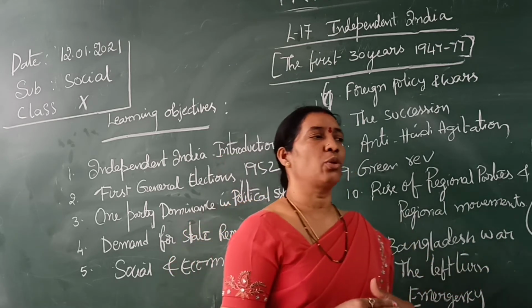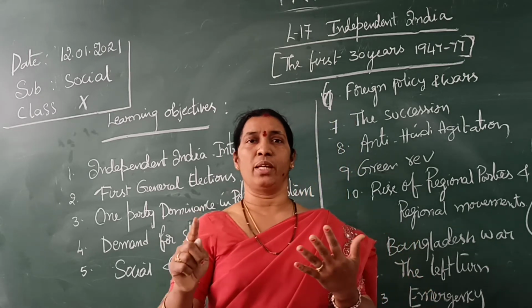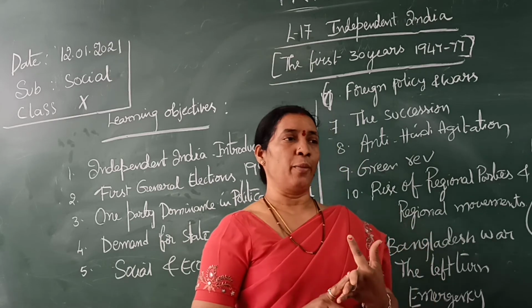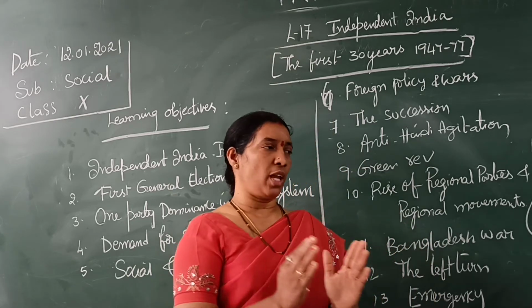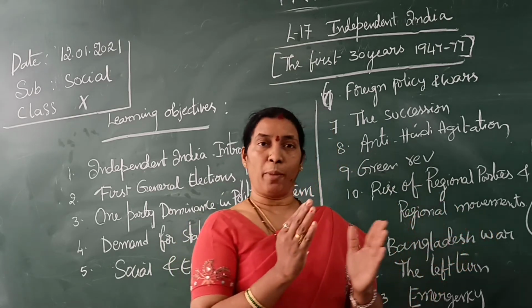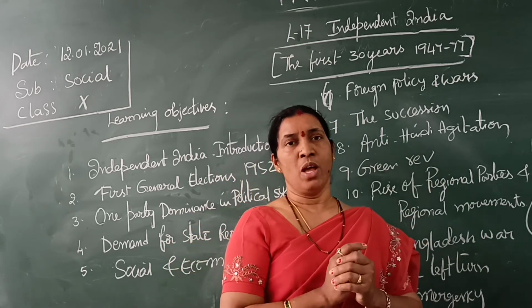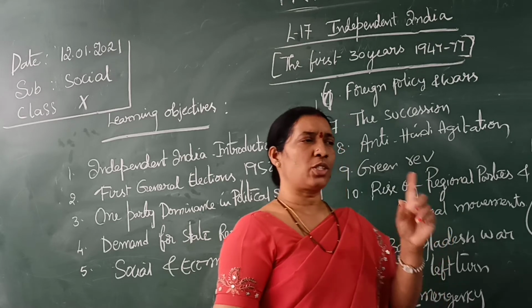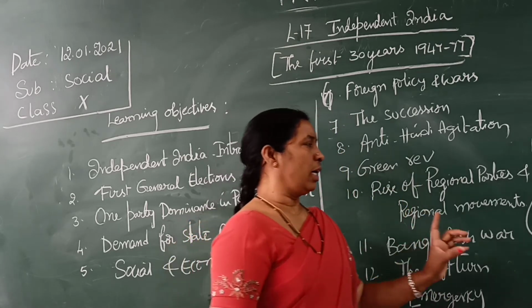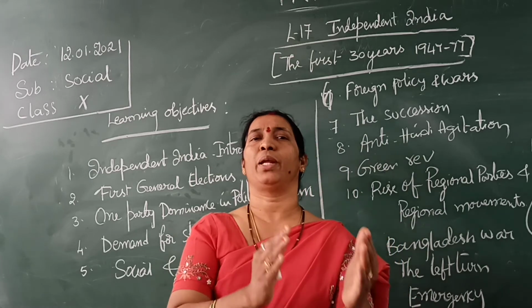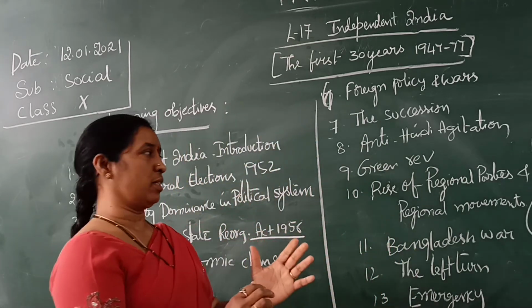So the government has to give reforms: abolition of the Zamindari system, tenant system, land ceiling, these all started. These are the reforms. First we have to do the reforms, and after that set up a Planning Commission, and every 5 years one plan. In the first 5 years they gave complete priority to agriculture, only agriculture.